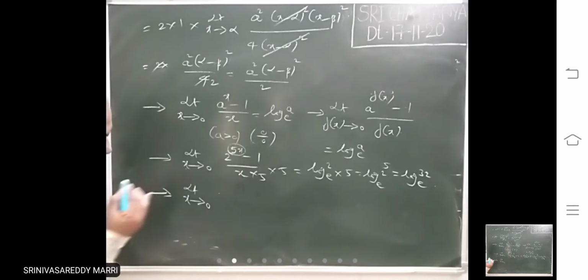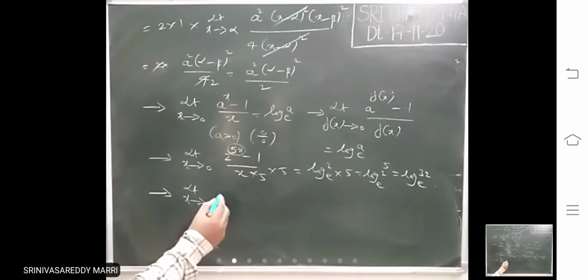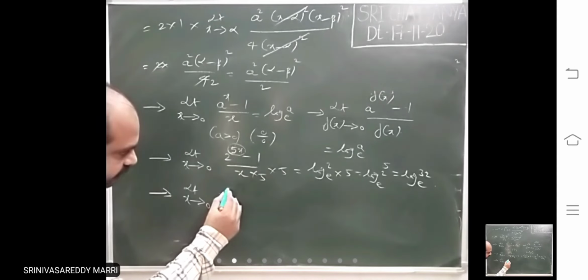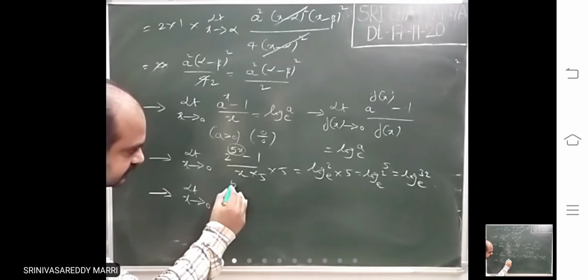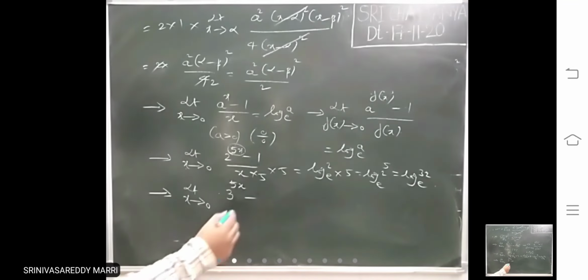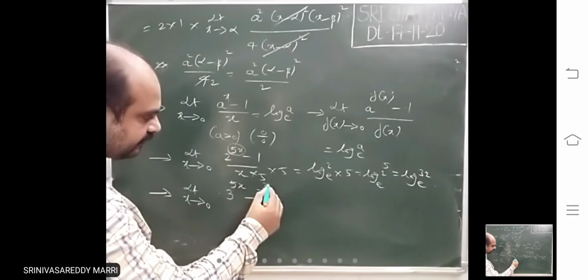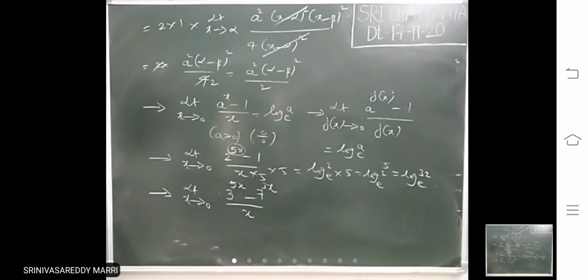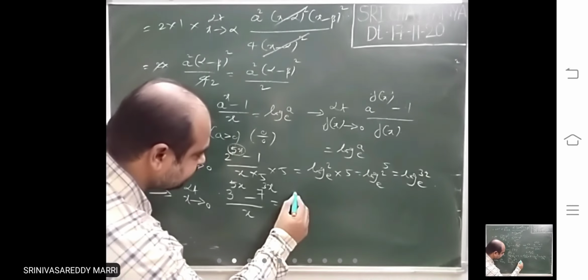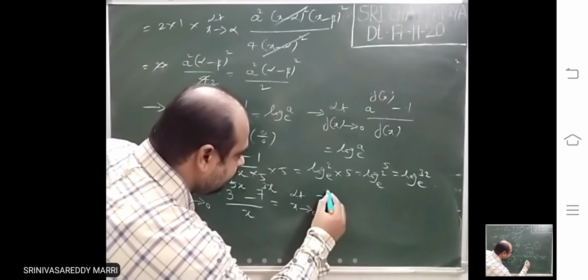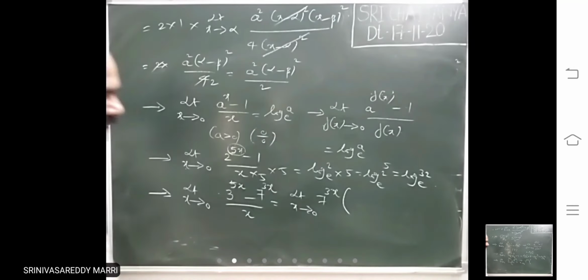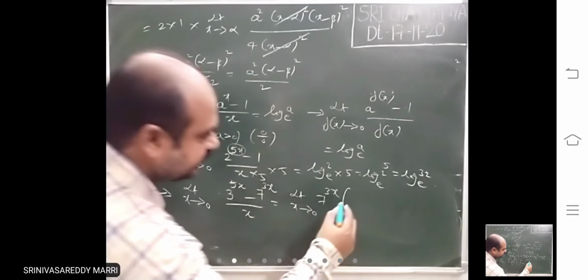Suppose it's like limit x tends to 0, 3 power 5x minus 7 power 3x divided by x. Suppose let us say like this. Right? Always make the right hand side one 1. I am taking 7 power 3x common. I am taking that, I have to make 1. Whatever it is there, you take common. You take common, you will get 3.